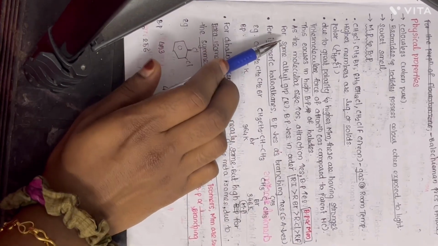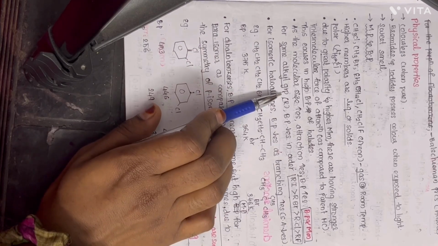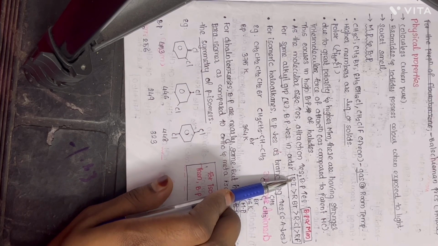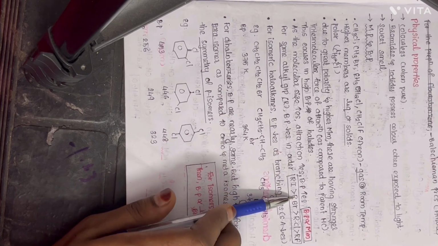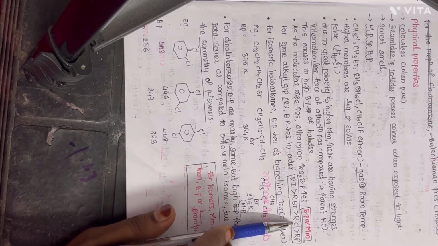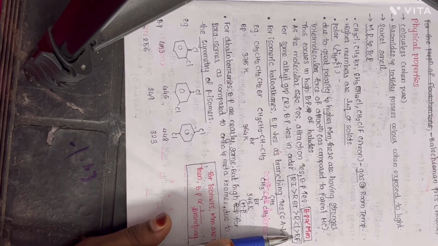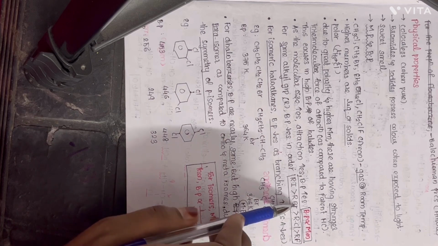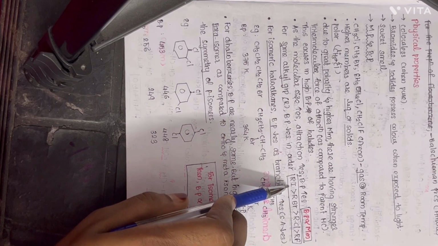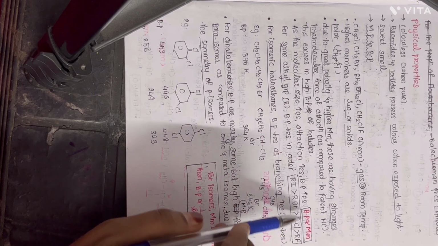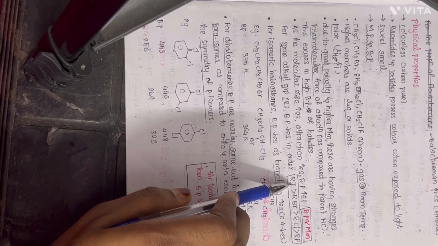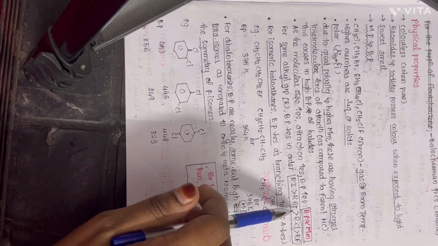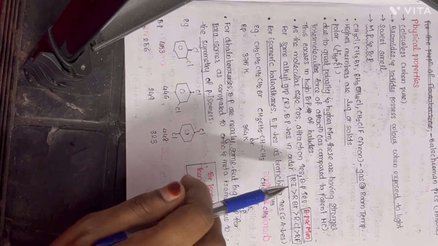So for the same alkyl group R, boiling point decreases in the order: alkyl iodide greater than alkyl bromide greater than alkyl chloride greater than alkyl fluoride. Why is it so? We know that fluorine, chlorine, bromine, iodine are halogens. As we move from top to bottom in a group, what happens? The atomic size increases. If the atomic size increases, molecular mass will increase.